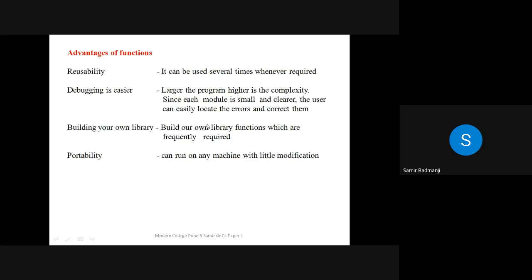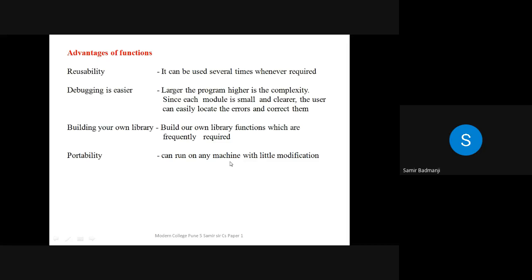If you have already written the program for bubble sort or for some searching technique, you can easily call that function in the main program instead of writing that code again, and you just have to pass the parameters to it. The last advantage is portability, which means it can run on any machine with little modification.